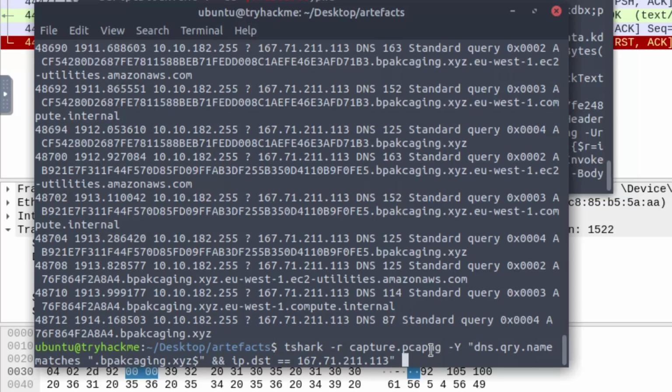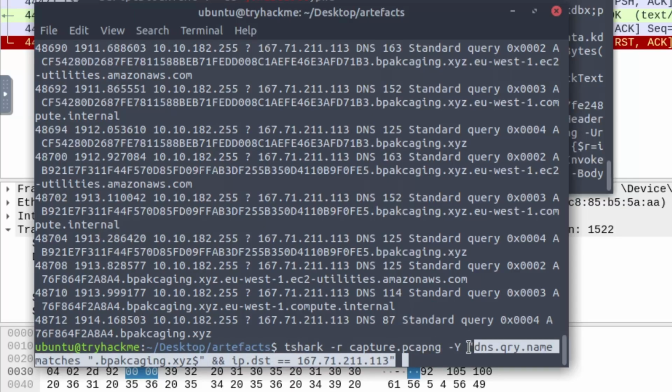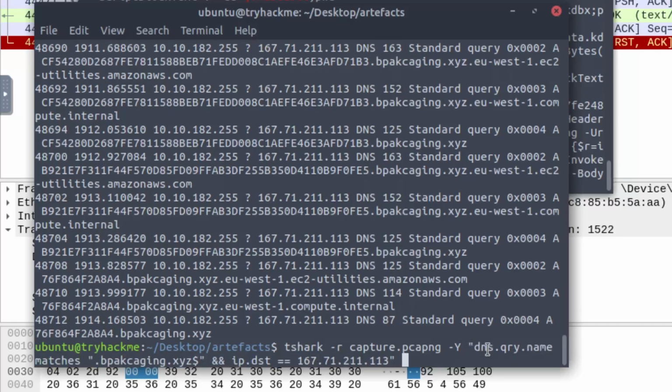And this is no different from putting these fields inside of Wireshark. So dns.query.name is actually a field or an attribute that you can filter by. We're going to do dns.query.name matches bpackaging.xyz. This is a regular expression that would be used.